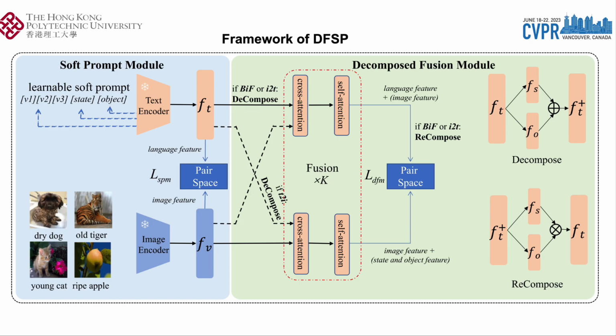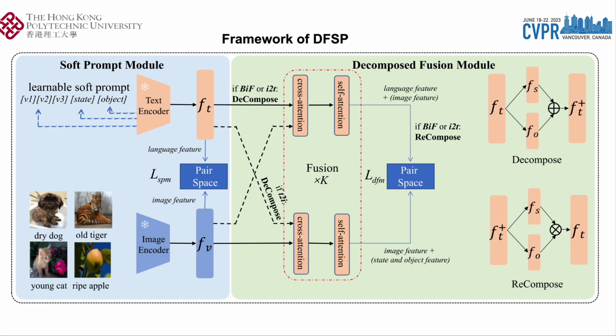There are three forms of decomposed fusion in DFM, BIF, I2T, and T2I respectively. If the fusion method is T2I, only decomposition exists on the language to image branch. Meanwhile, decomposition and recomposition coexist in the fusion methods of BIF and I2T. After decomposing the language feature into independent state feature FS and object feature FO, DFM fuses them with image feature FV and calculates similarity in the final pair space. DFSP can not only learn the joint representation of state and object, but also shrink the domain gap of seen and unseen composition sets.